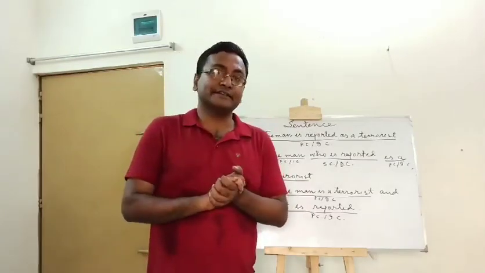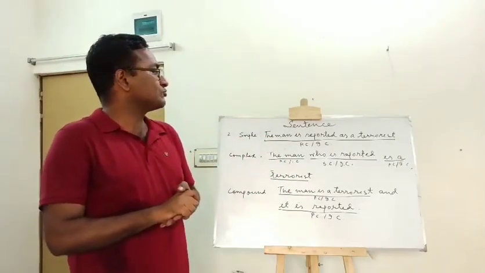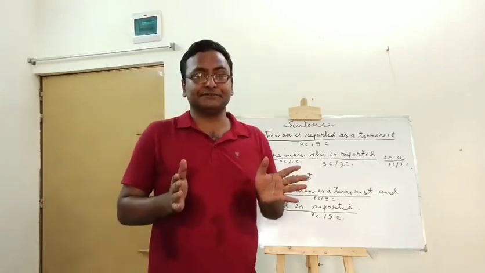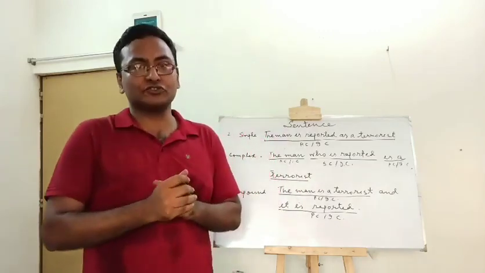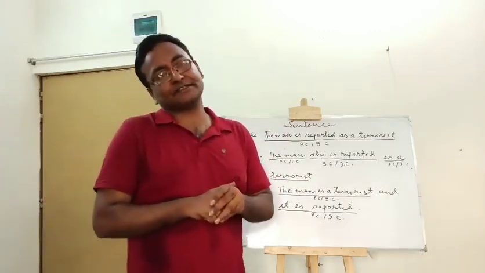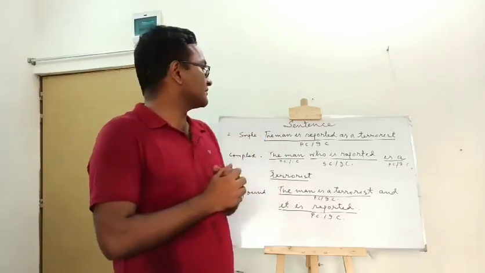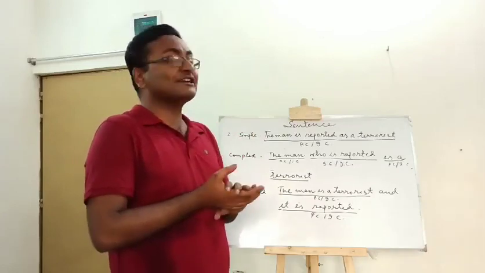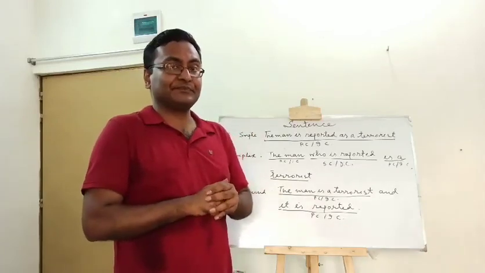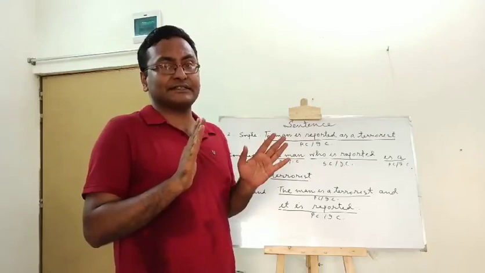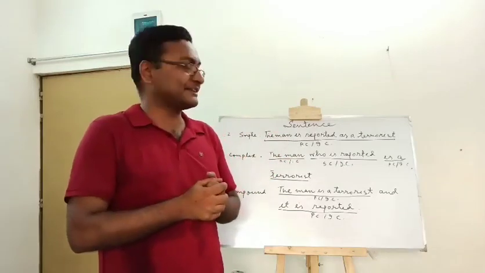Look at the sentence. The man is reported as a terrorist. এই মানুষটা সম্পর্কে বলা হচ্ছে যে সে একজন সন্ত্রাসী. This is a simple sentence. Why is it a simple sentence? Because there is only one principal clause. The man is reported as a terrorist. Only one principal clause is here, and it makes it a simple sentence.